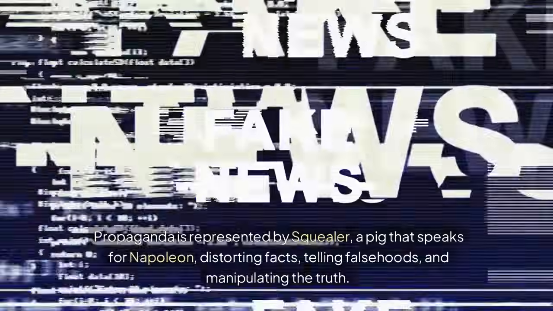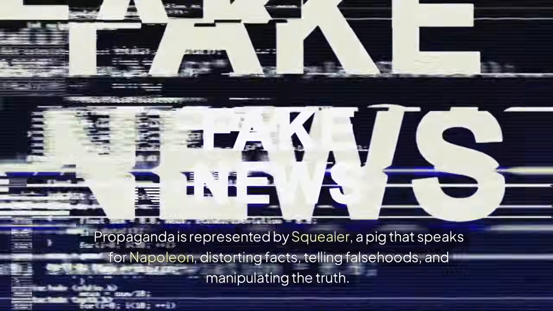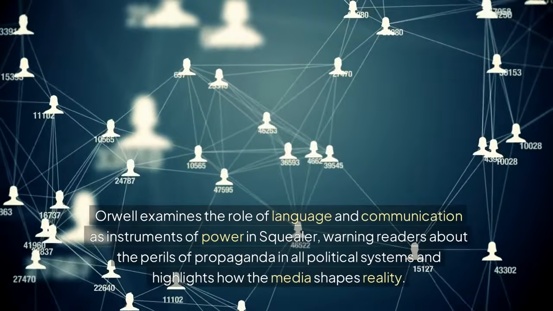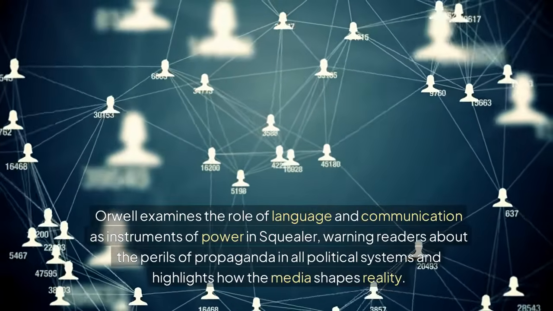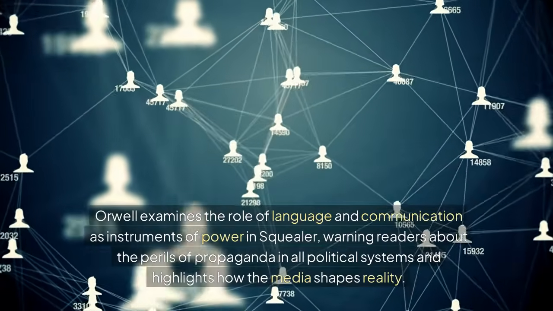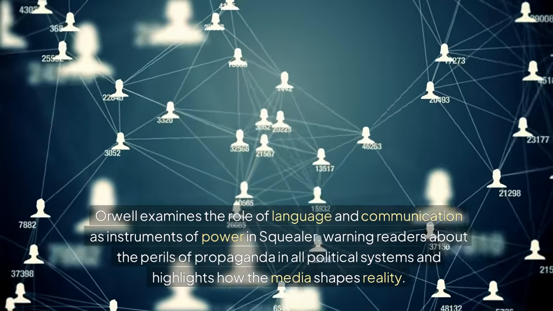Propaganda is represented by Squealer, a pig that speaks for Napoleon, distorting facts, telling falsehoods, and manipulating the truth. Orwell examines the role of language and communication as instruments of power in Squealer, warning readers about the perils of propaganda in all political systems and highlighting how the media shapes reality.